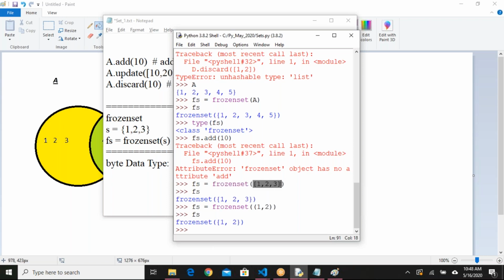Here you have to provide some collection of elements, either as a tuple, list, or set. Anything is acceptable here. Any collection is fine. You have to use the function frozenset to convert that collection of items into a frozen set. We can remember like that. I think this is clear now. Anyone is having any question about this one?